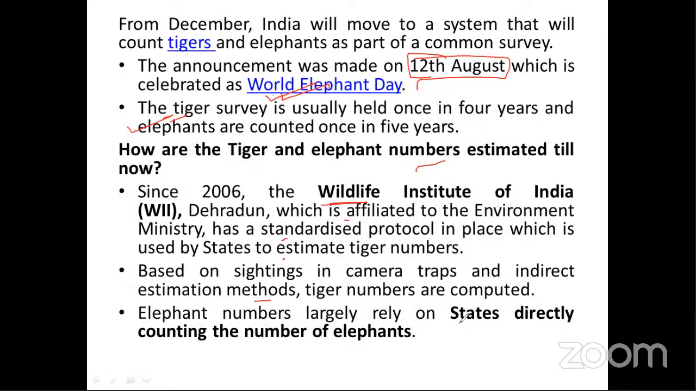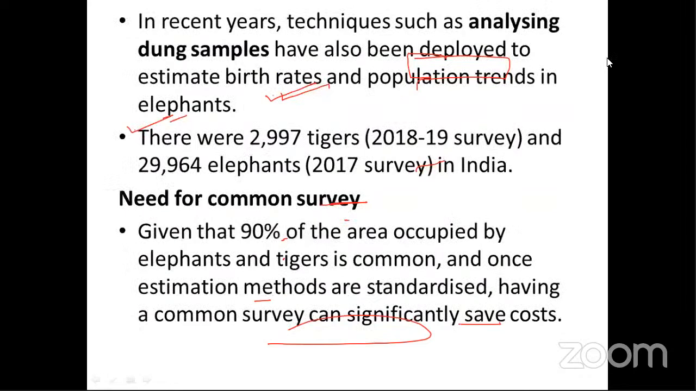Elephant numbers largely rely on states directly counting the number of elephants. They are very big animals, so it is easy to count them in the forest. No need to put up cameras and all these things. But it is now decided that both will be counted simultaneously. In recent years, techniques such as analyzing dung samples have also been deployed to estimate birth rate and population trends in elephants. So remember, dung samples are used in counting elephant populations and birth rate also.